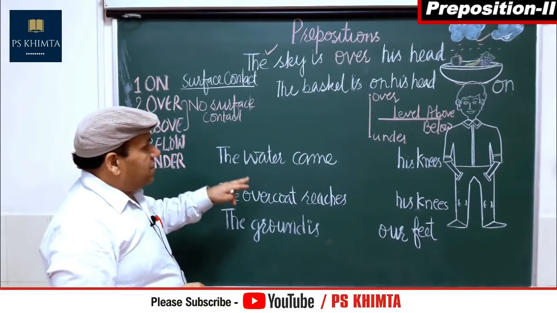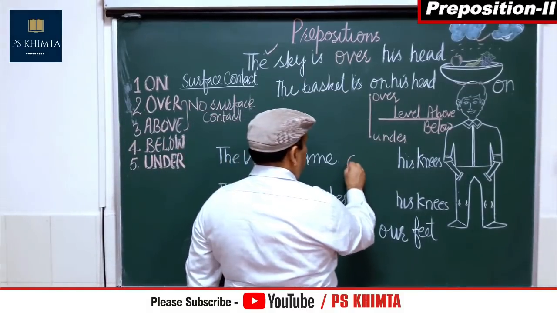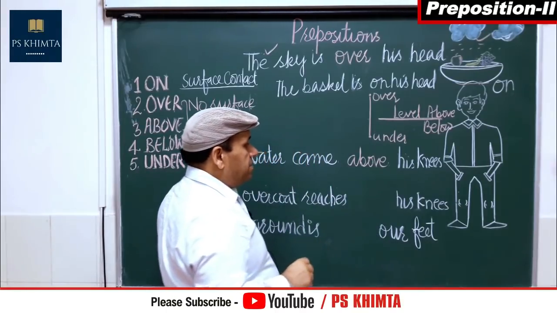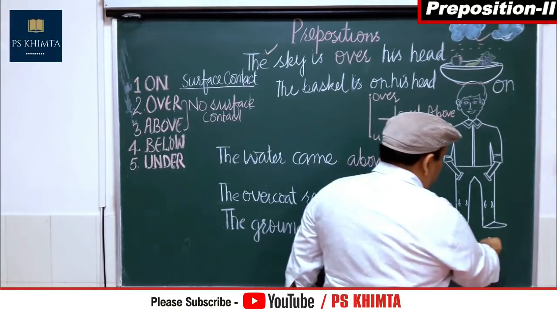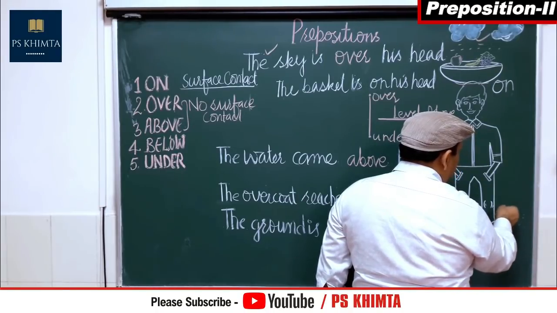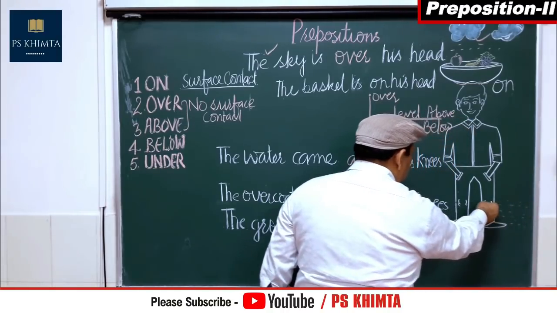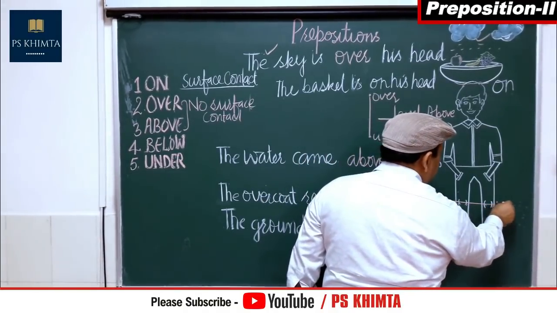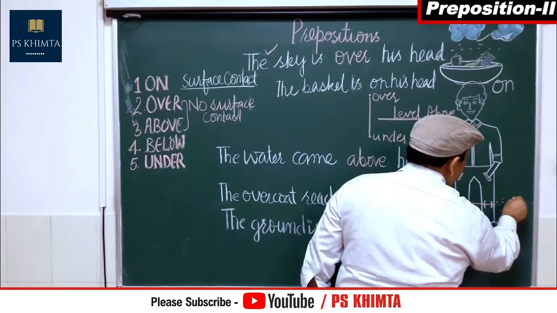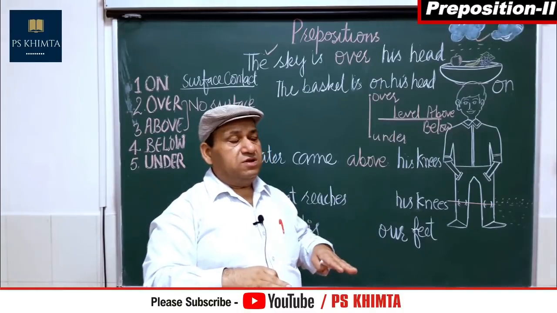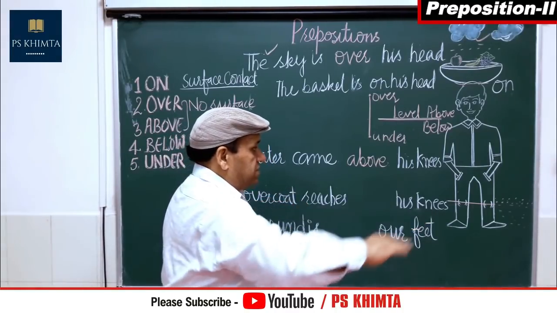The water came above his knees. Suppose the water was around here, okay, and it came above this level. These are knees, so above this level the water came. This particularly represents a level, so it is always horizontal side.